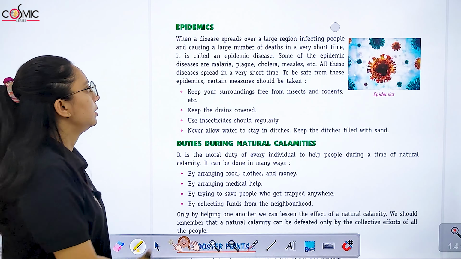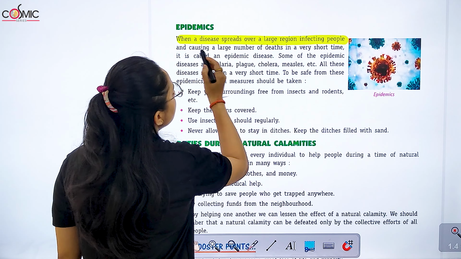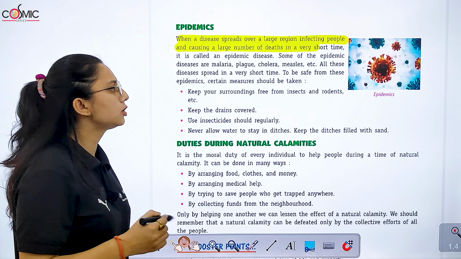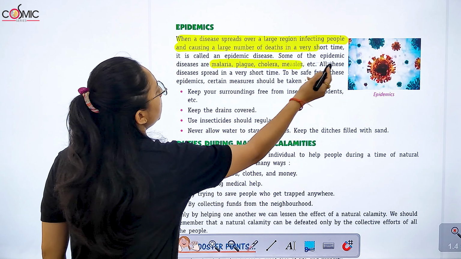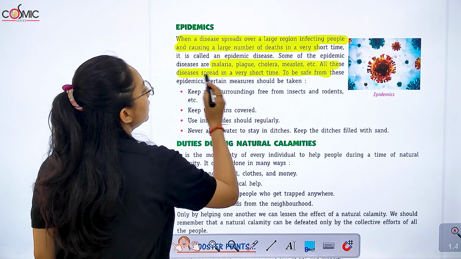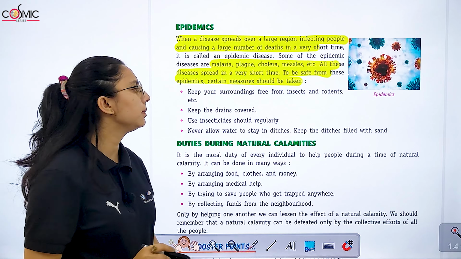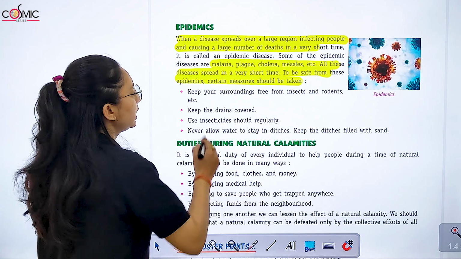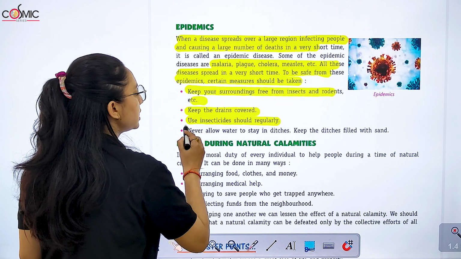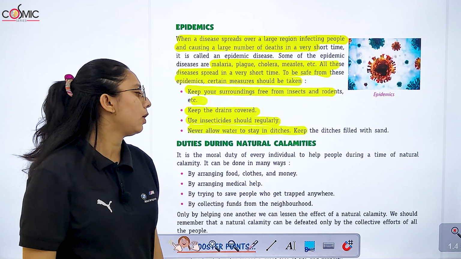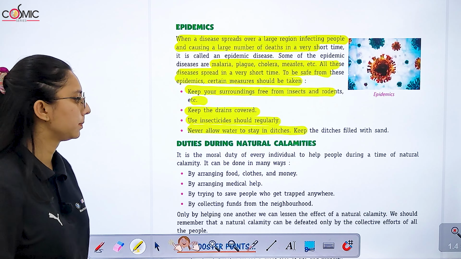Now epidemics. When a disease spreads over a large region infecting people, और ये क्या deaths हो जाती है बहुत short period of time, उसमें हम क्या कहते हैं epidemic. Like malaria, plague, cholera, means all these diseases spread in very short time. To be safe from these epidemics, certain measures should be taken like keep your surroundings free from insects and rodents. Keep the drains covered. Use insecticide regularly. Never allow water to stay in ditches.